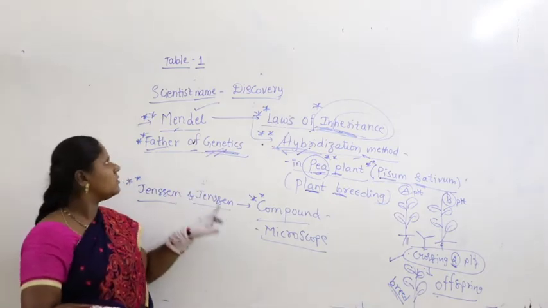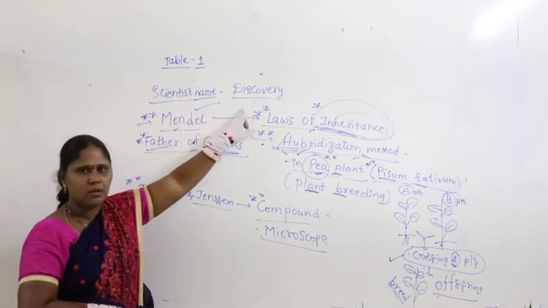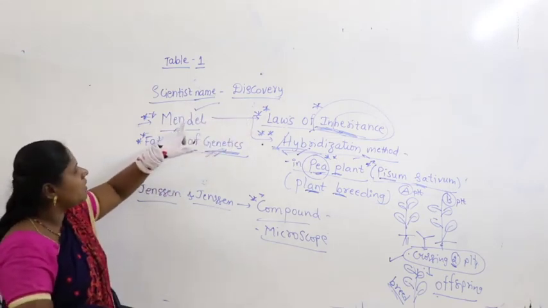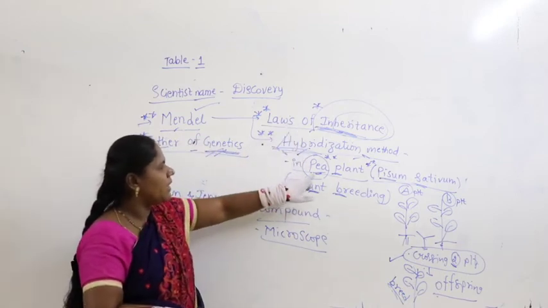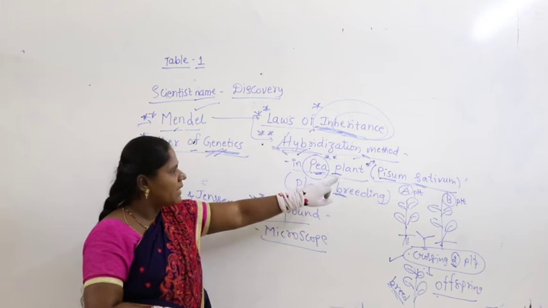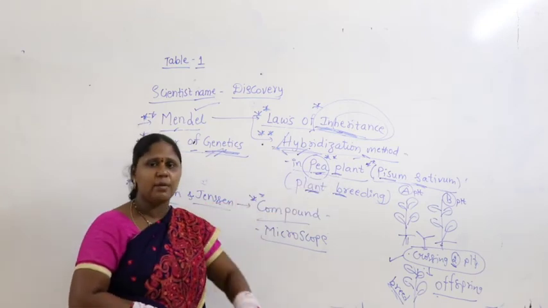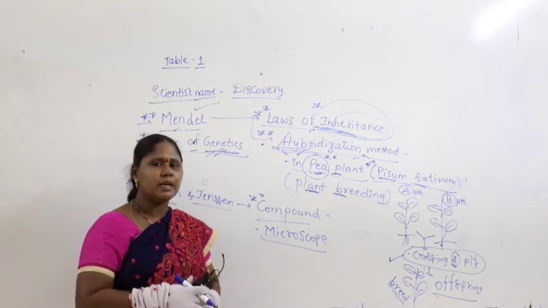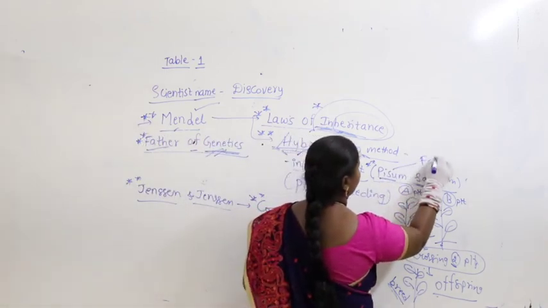Guys, I repeat, table number 1, we are discussing scientific names and discoveries here. Who is the first scientist? Mendel. Mendel has given the laws of inheritance and the hybridization method in the pea plant. The scientific name for pea plant is Pisum sativum. Sometimes if I ask you the question, which family does it belong to? Because we completed the names of the plants for Fabaceae.